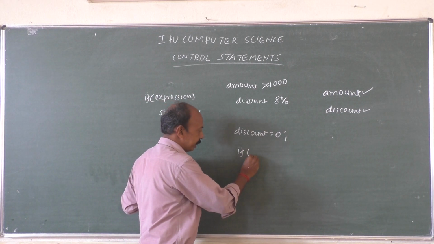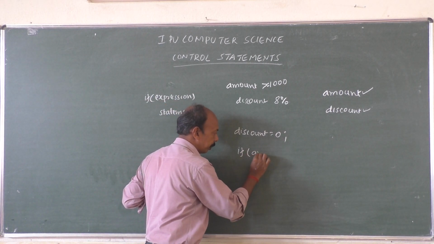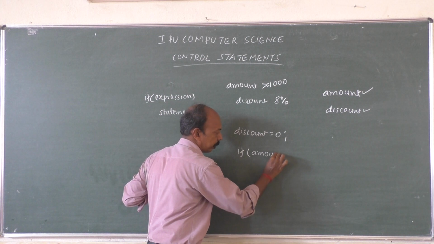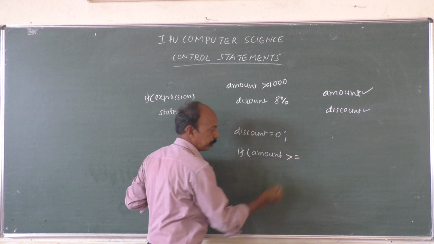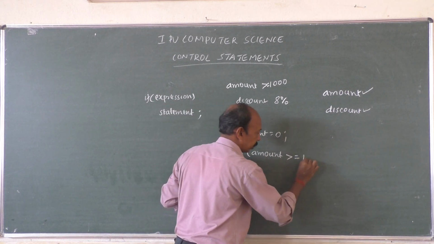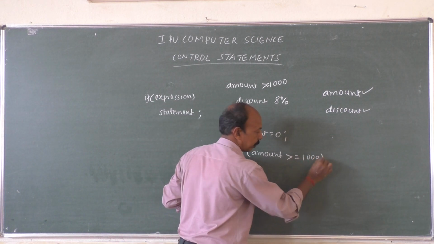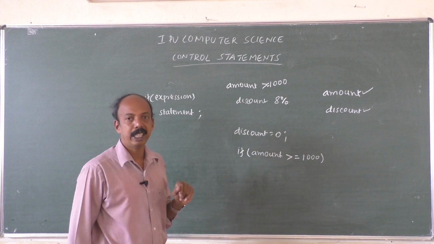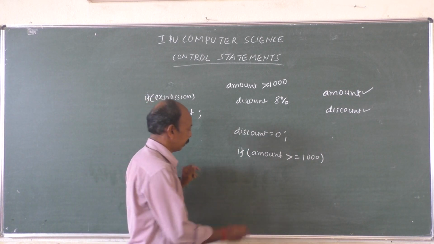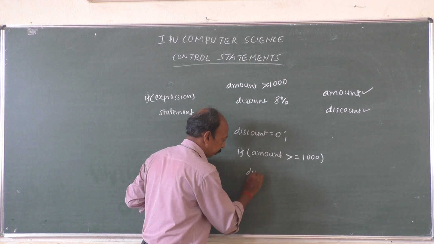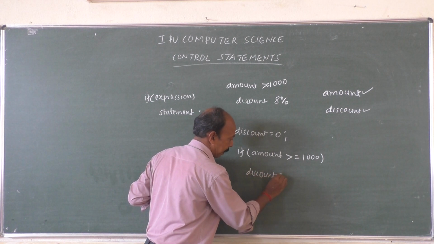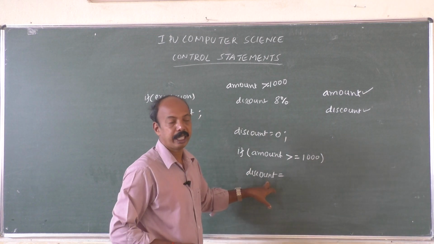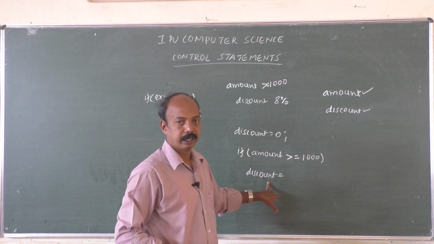So here, what is the condition? If amount greater than or equal to 1000, discount will be calculated at 8%, right? Discount is equal to 8% of the amount that we have inputted, isn't it?